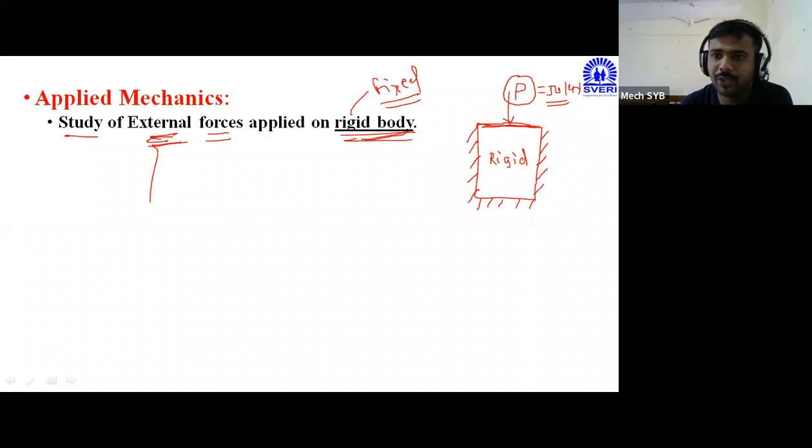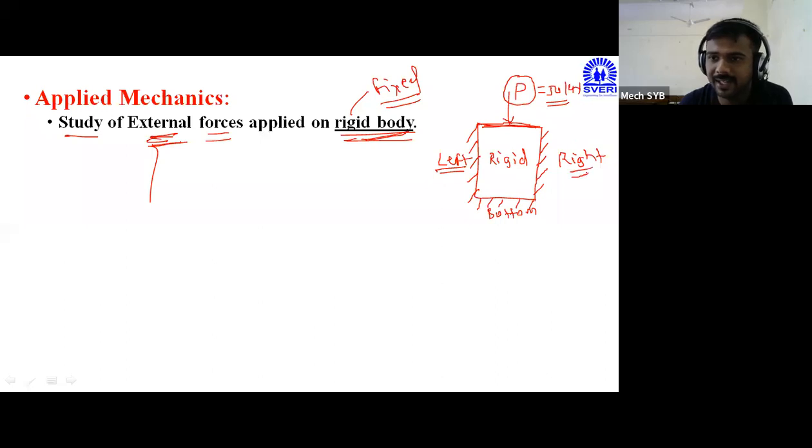Force is applied from the top side, but the body is fixed or rigid from all the remaining three sides. This is the left, this is right, and this is bottom. On the left side, I have indicated hatching lines, which means the body is totally fixed from the left side.